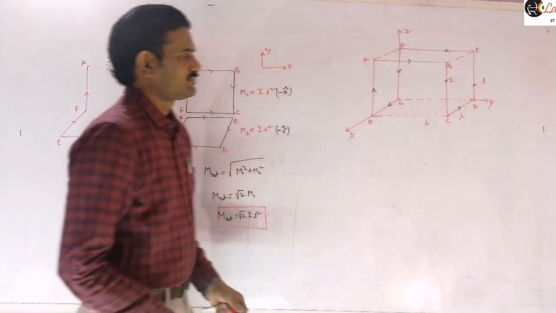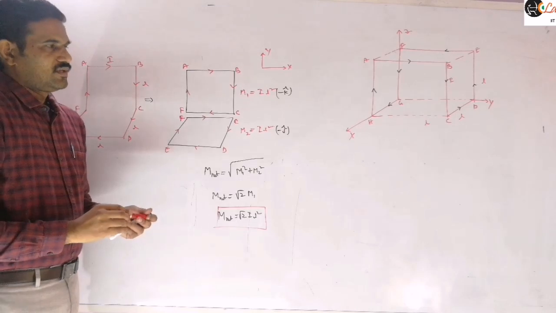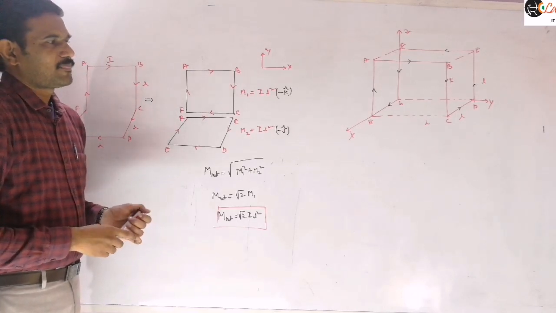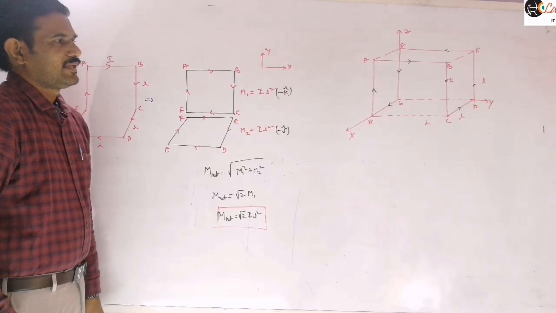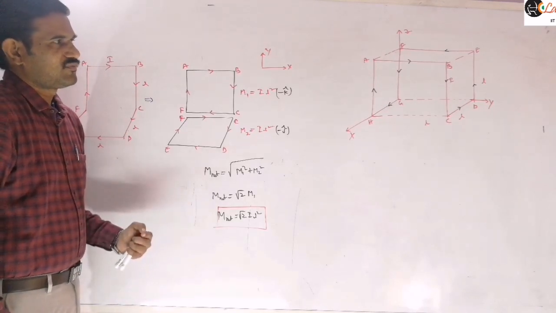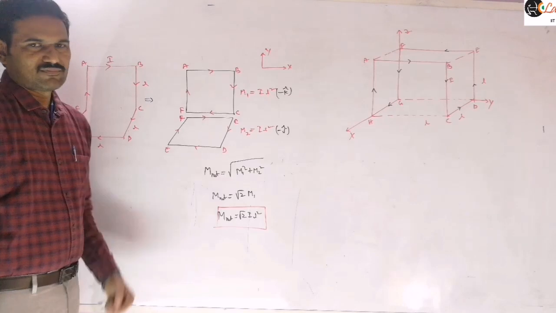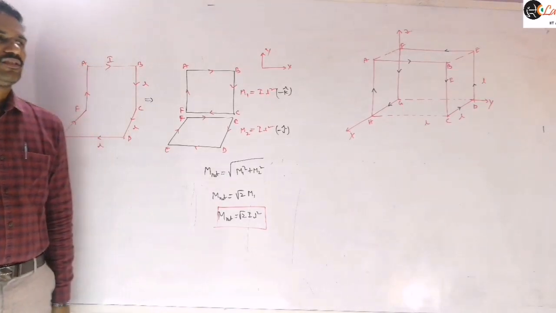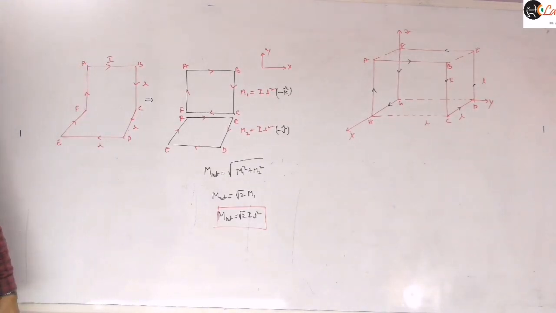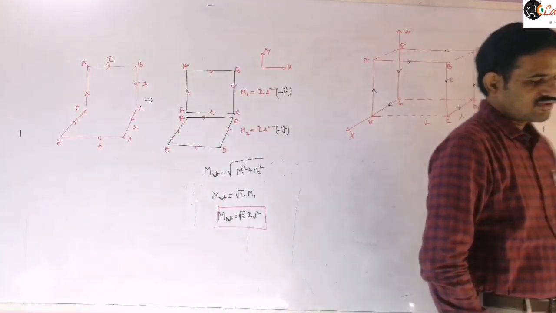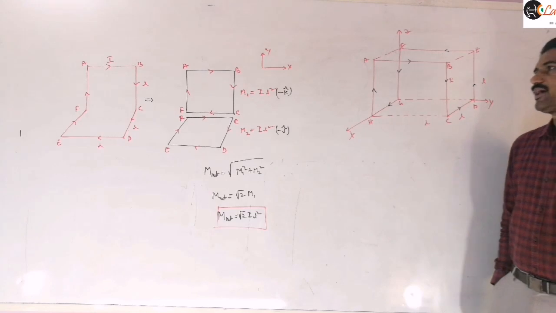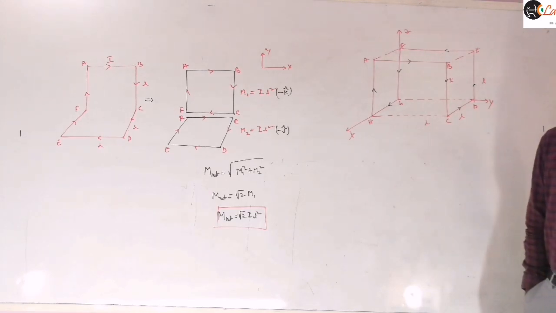So write that the current flowing along the path A, B, C, D, E, F, G, H. Then find the magnetic moment of this loop.